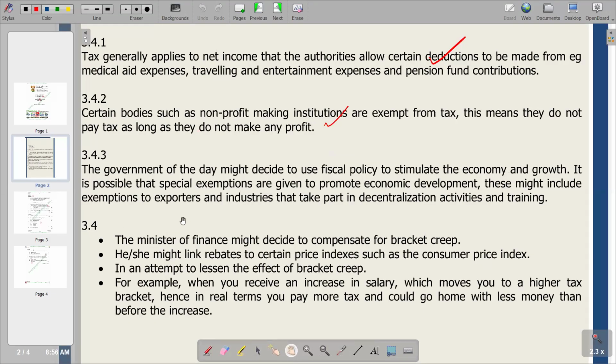The first point is that the Minister of Finance may decide to compensate for bracket creep. The second point is that he or she might link rebates to certain price indices, such as the consumer price index. Our next point is an attempt to lessen the effect of bracket creep. Then I give an example on the last point. For example, when you receive an increase in salary, which moves you to a higher tax bracket, in real terms you pay more tax and could go home with less money than before the increase, which is the effect of bracket creep.